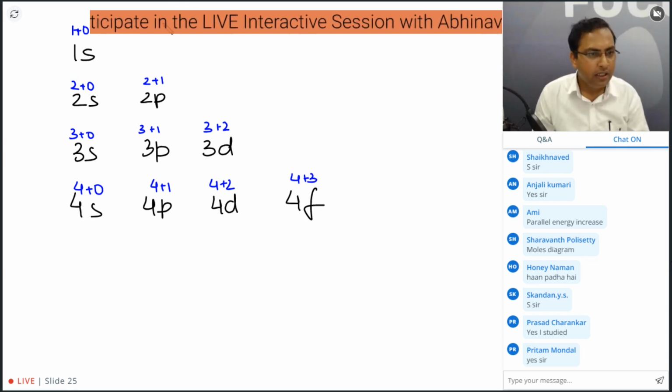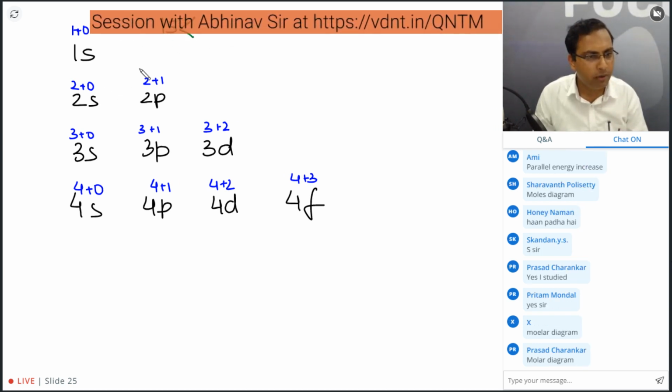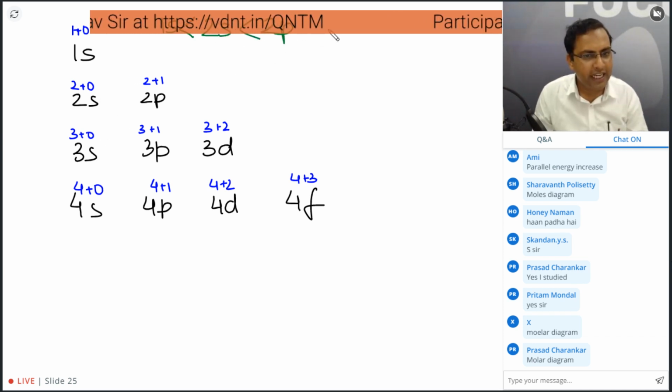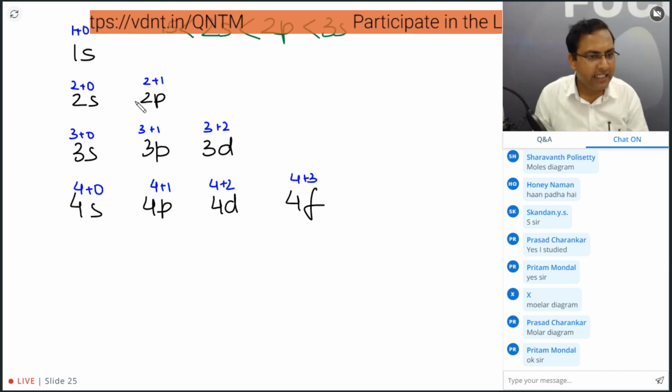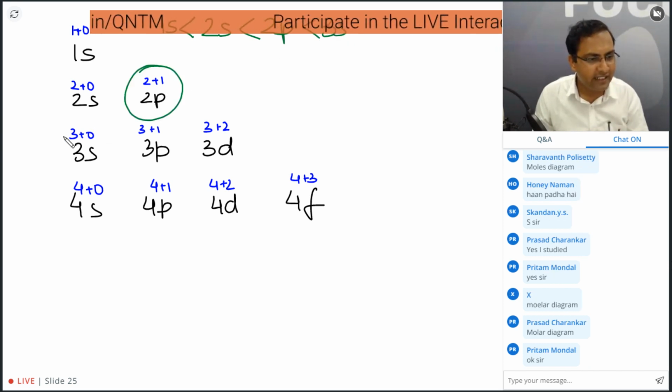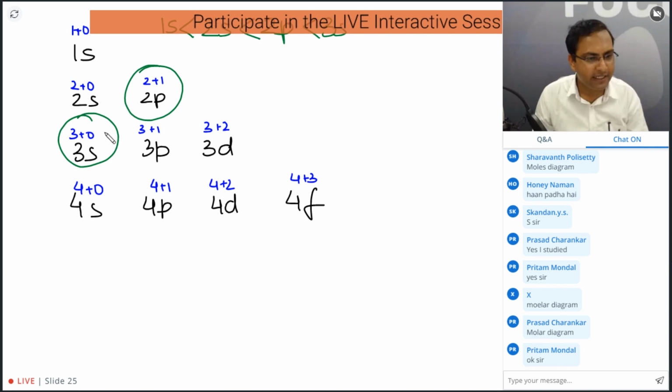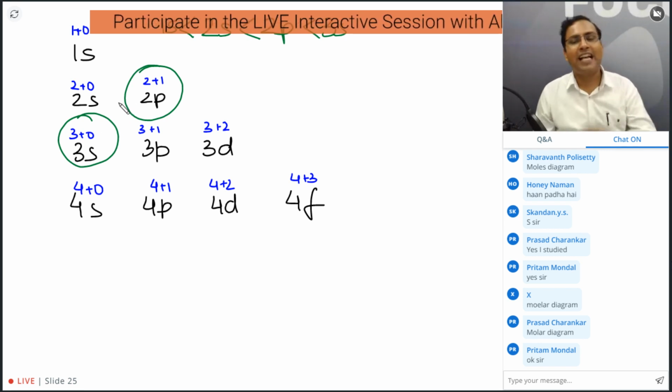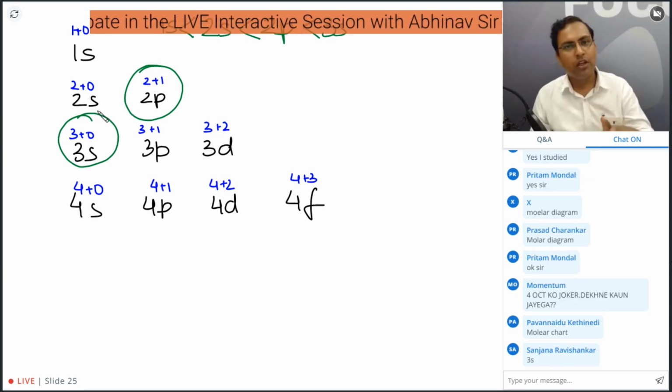Okay, and now the least value of n plus l is for 1s. So 1s will have minimum energy, followed by 2s, after that 2p, after that 3s. Guys, look, this and this have the same value of n plus l. When there is a clash between n plus l values, what do we check?